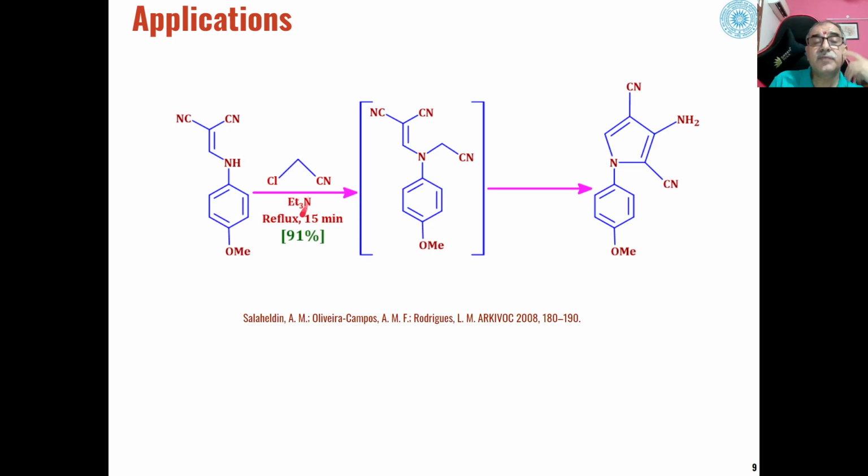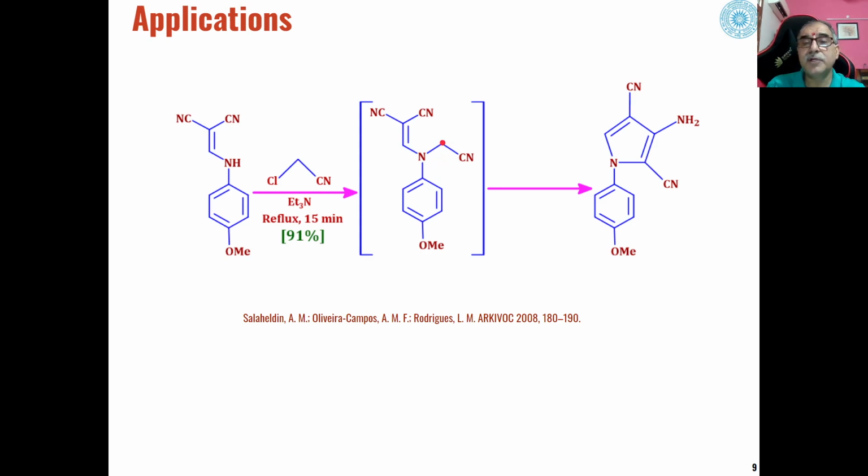On reaction with these types of enamines, they will react with the removal of chloro from here. They will form these types of cyano compounds, and then these cyano compounds will undergo cyclization through Thorpe-Ziegler reaction.